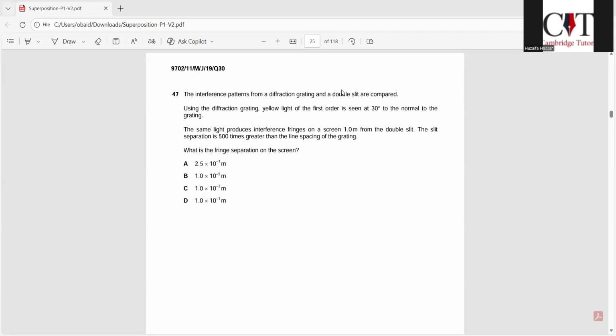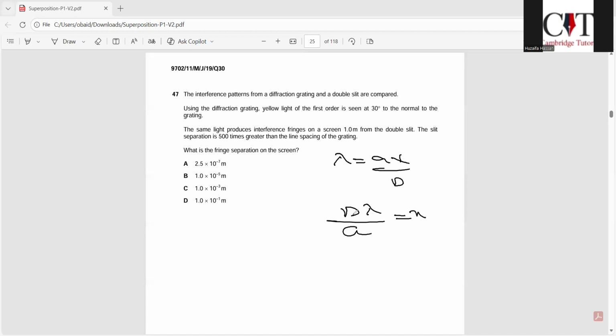So in order to solve this question, we know that we have been given the details of diffraction grating as well as the slit separation experiment. The formula for slit separation is lambda equals ax over D. We have to find x, so make x the subject, because x is your fringe separation. So x equals D lambda over a.